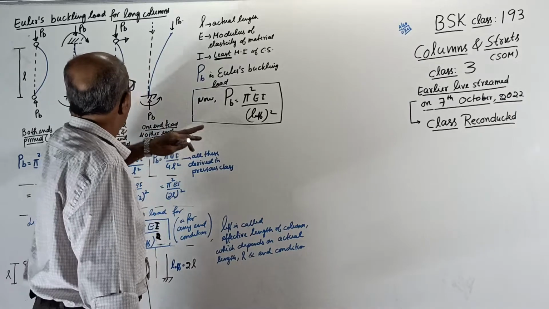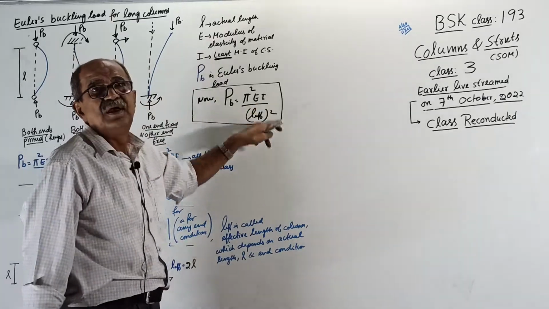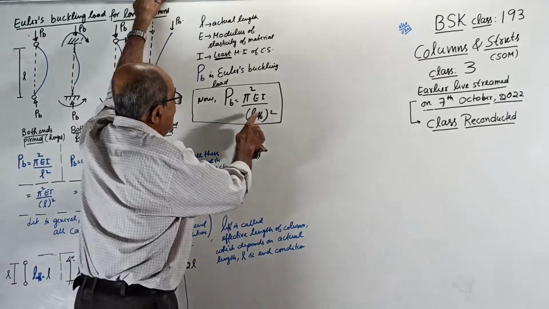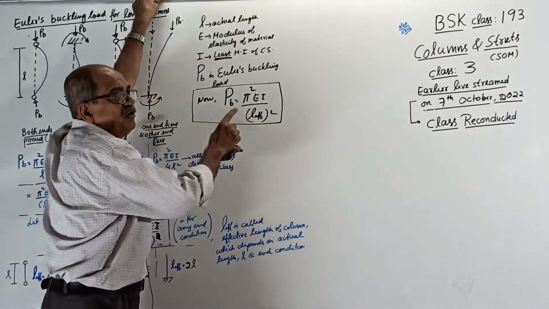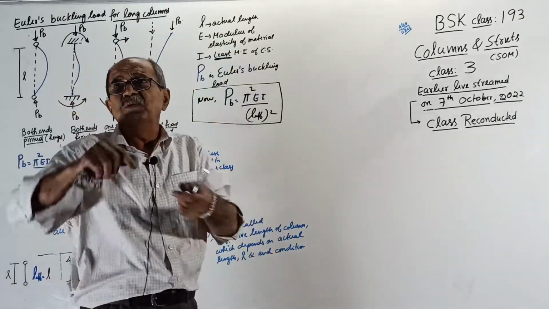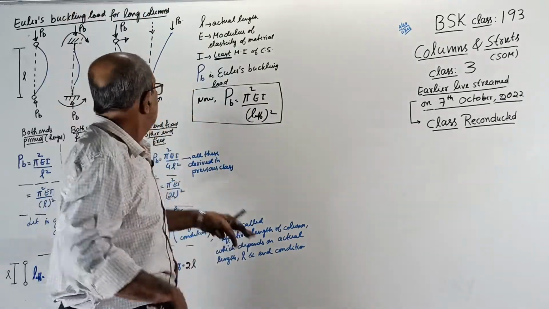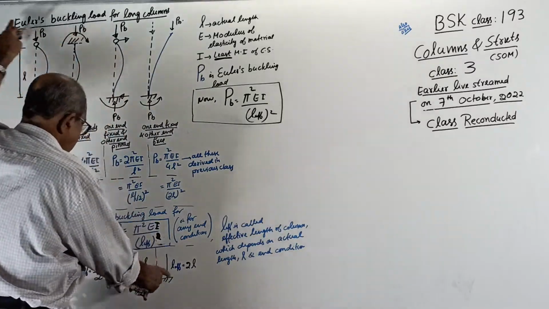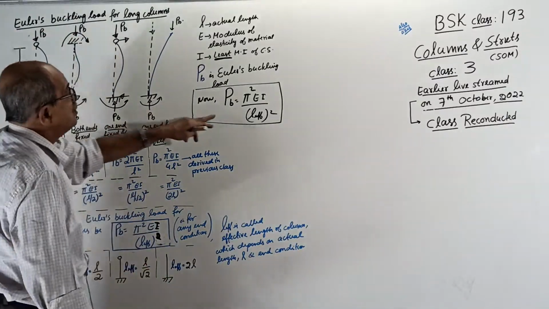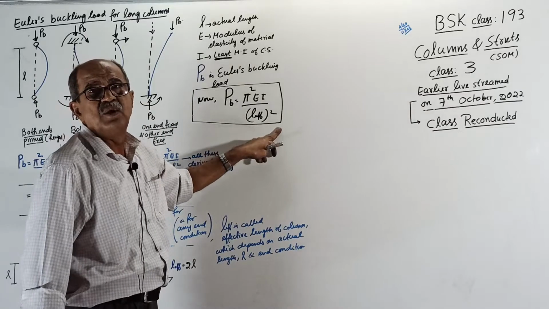So what you have to do? Always use this formula. When you require L effective, see the actual length of the column, see the end condition, accordingly get the effective length and substitute. This is Euler's buckling load.